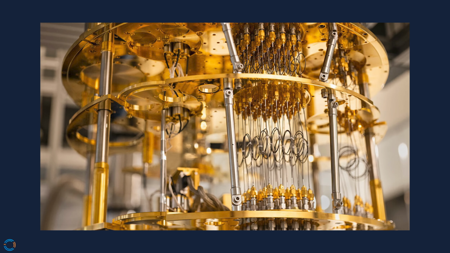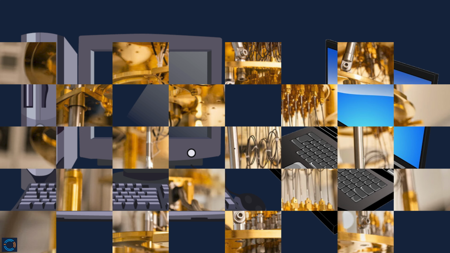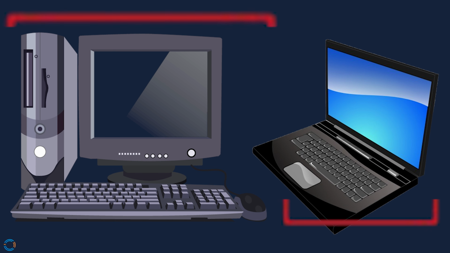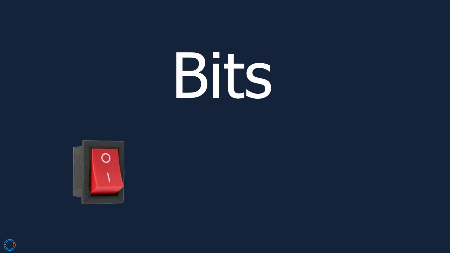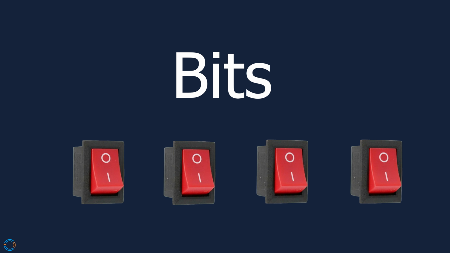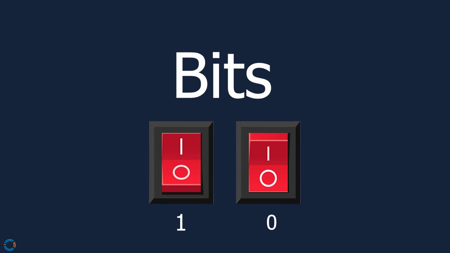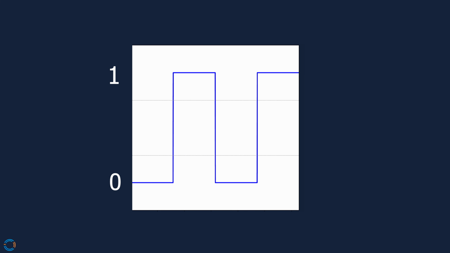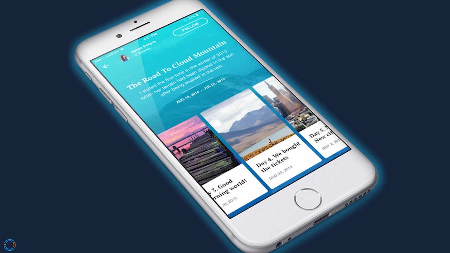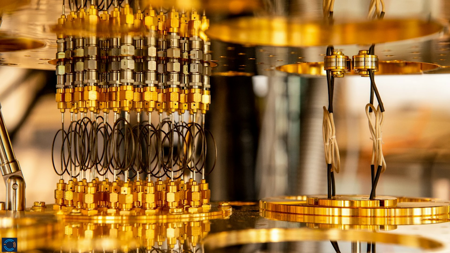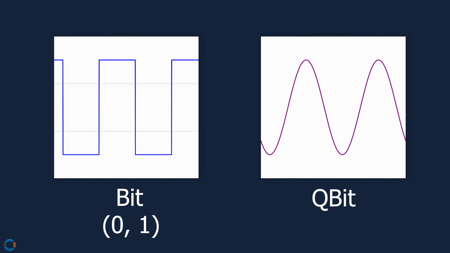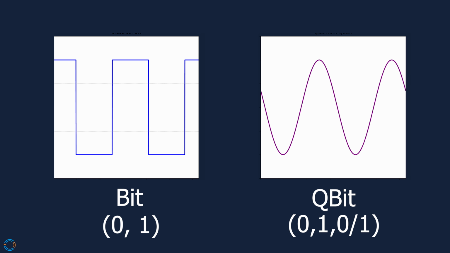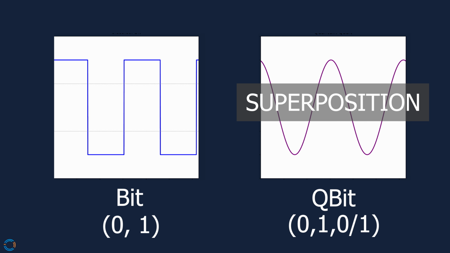Before we jump into how it works, let's compare it to something we all know and use, our traditional computers. Our traditional computers run on bits, which are like little switches that can be either a 0 or a 1. That's how every task in our computer is processed, from opening an app to playing a video. But quantum computers use qubits, that is quantum bits. Qubits can be 0, 1, or both at the same time because of a concept called superposition.